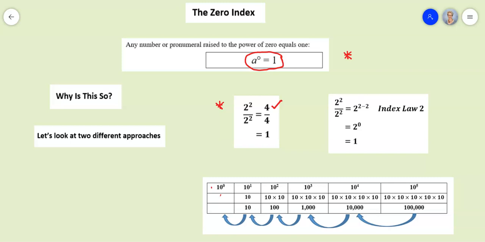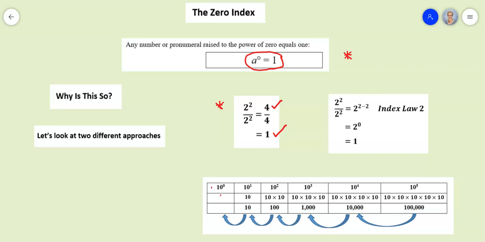We all know from our arithmetic work from primary school that 4 divided by 4 is equal to 1. Now, I'd like you to keep that idea in your head, that 2 squared divided by 2 squared is equal to 1.